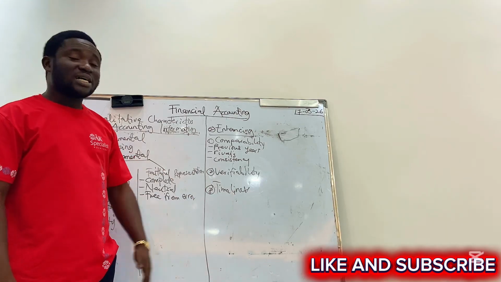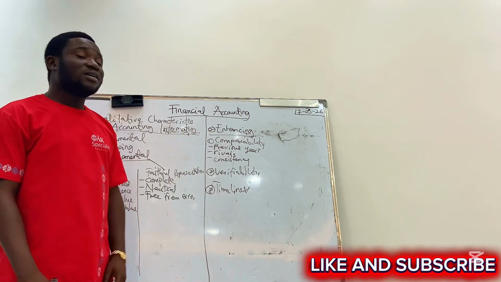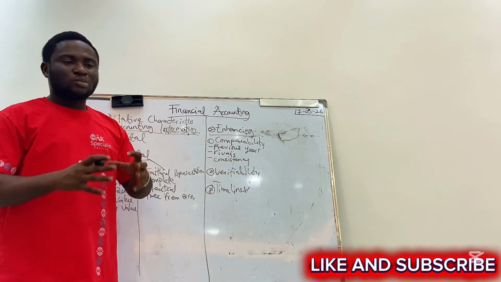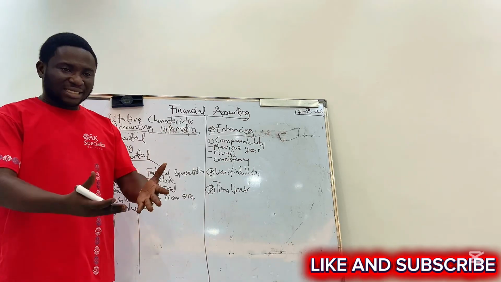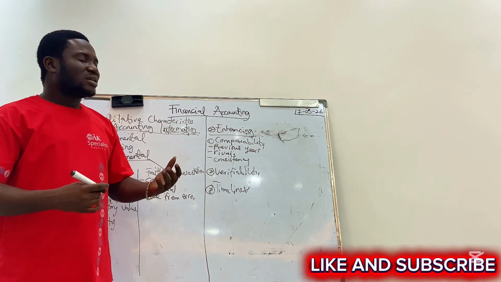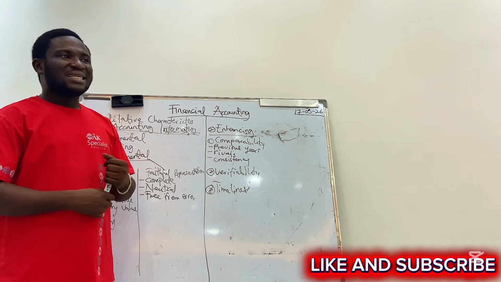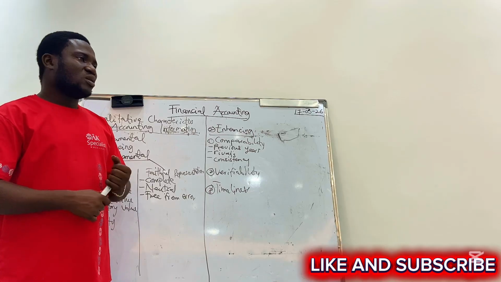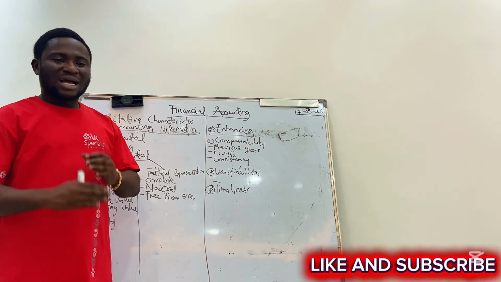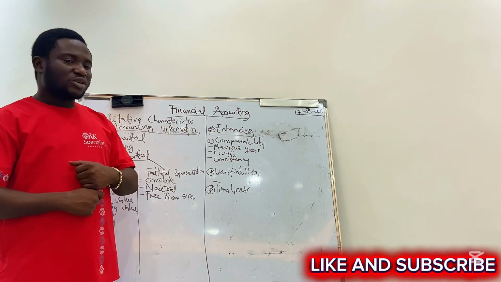He was talking about timeliness, and he said he used to mark papers and people write timeless, but it is timeliness. So timeliness: the information should be presented on time. When we need it, it should come. You don't present a statement of financial position of 2020 in the year 2026. Oh no, what do we need it for? As and when we need it, it should be on time.